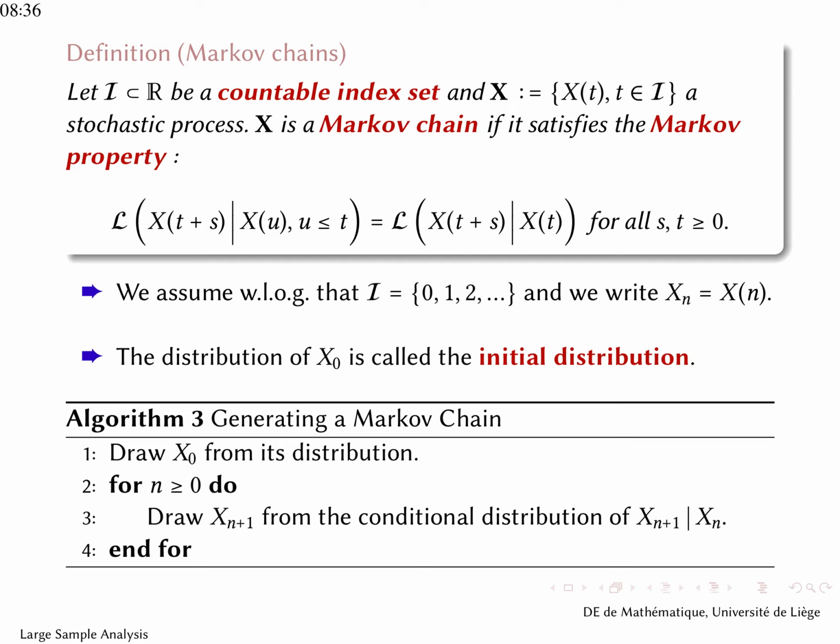The way to generate such a Markov chain is very similar to algorithm 2, except now we don't have the necessity of having a Gaussian distribution. So what we do is we first draw from the initial distribution, and then in each of the following steps we draw xn plus 1 from the conditional distribution xn plus 1 given xn because of the Markov property.